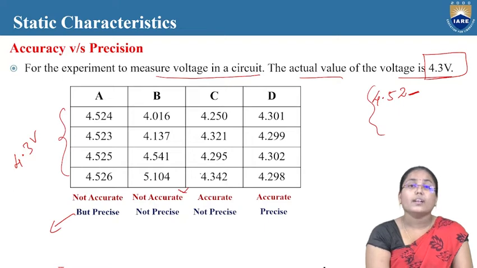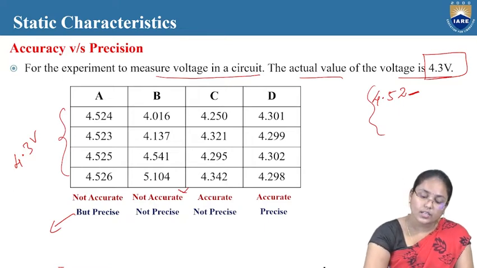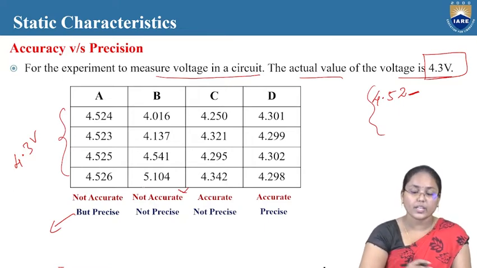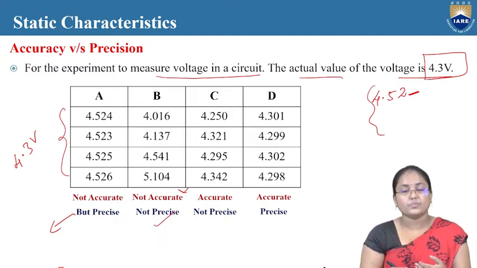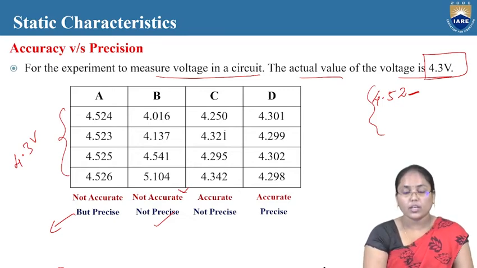Now look at the values, whether they are near to each other. Is there any similarity between the values here? No. These are not even near to each other. That's why I can say that in this particular experiment, the measurement process is neither accurate nor precise. And now coming on to experiment C.